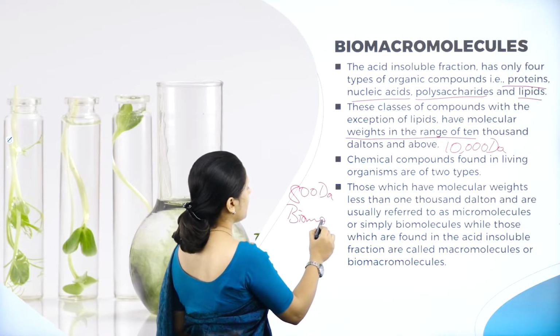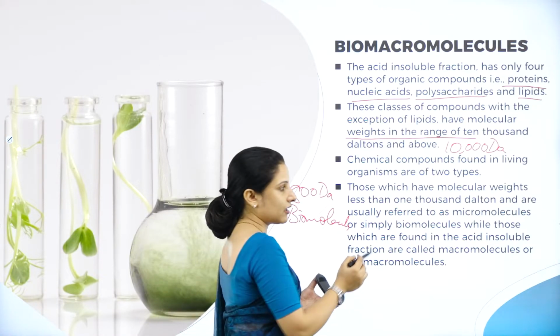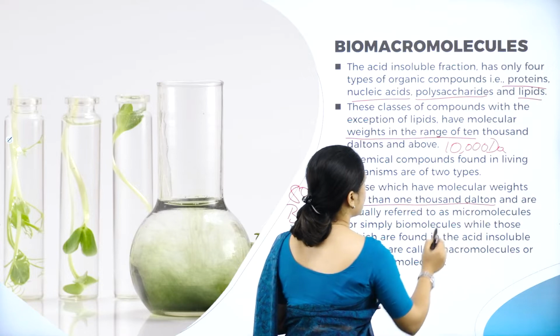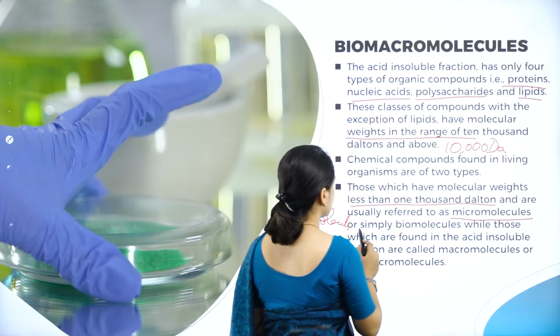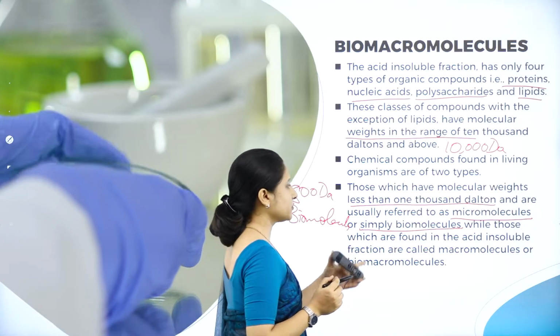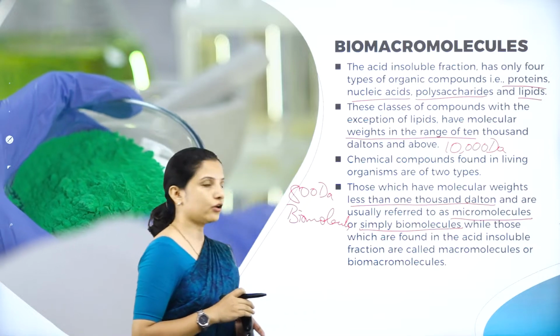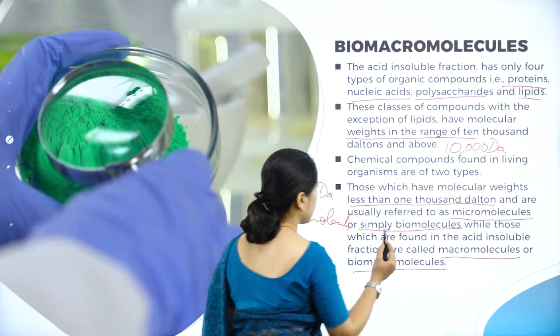They are not biomacromolecules. So those which have a molecular weight less than 1,000 Dalton are usually referred to as the micromolecules, or simply the biomolecules, while those which are found in the acid insoluble fraction are called the macromolecules or the biomacromolecules.